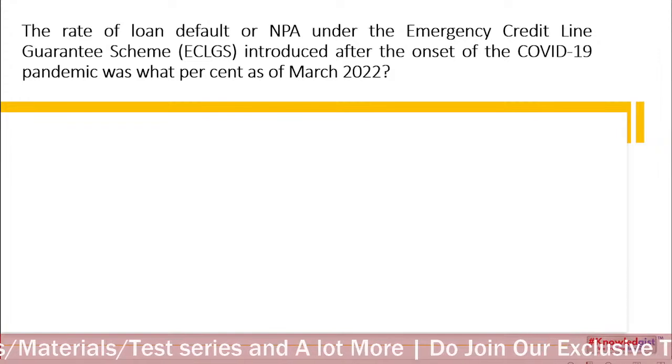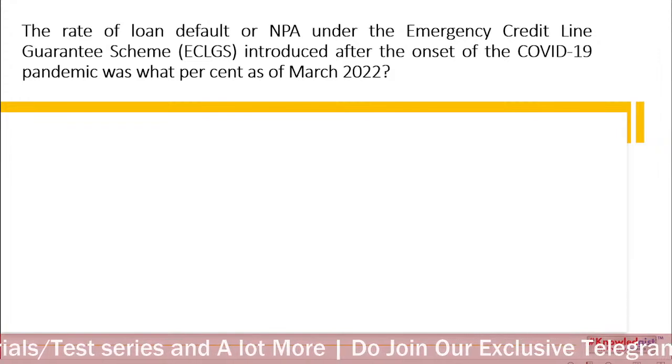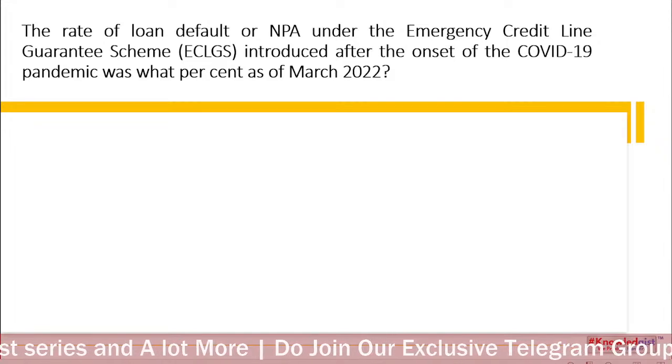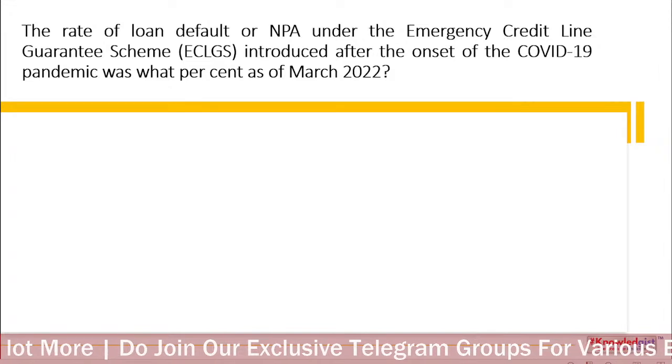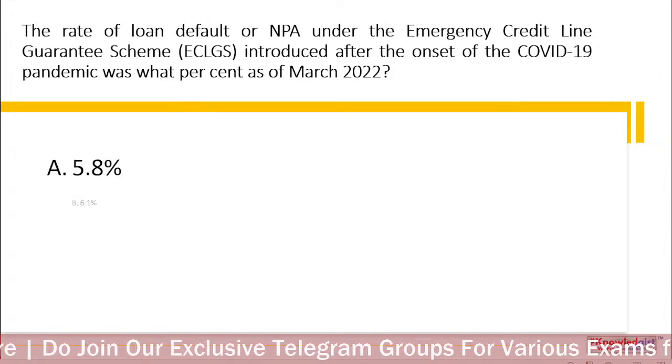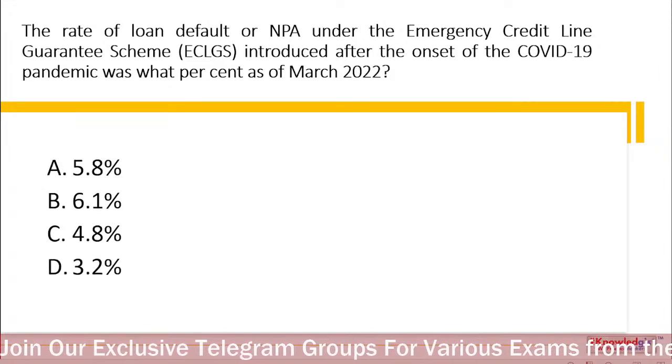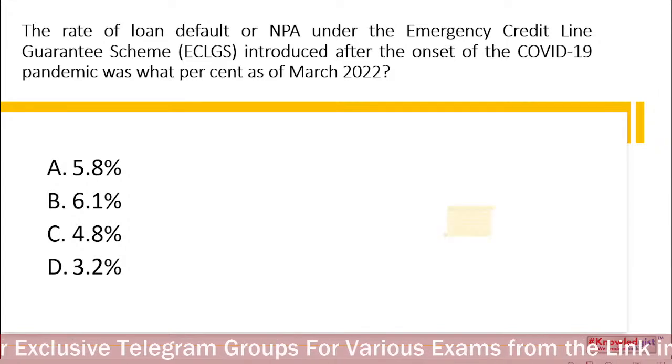The rate of loan default or NPA under ECLGS, Emergency Credit Line Guarantee Scheme, introduced after the COVID pandemic, was what percentage as of March 2022? 4.8. All of you are right.